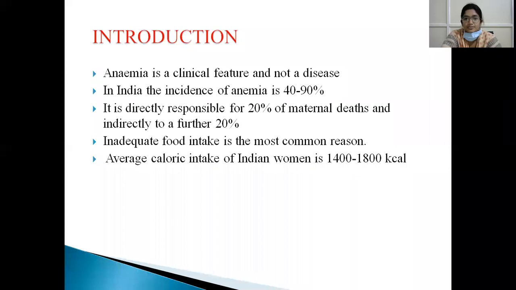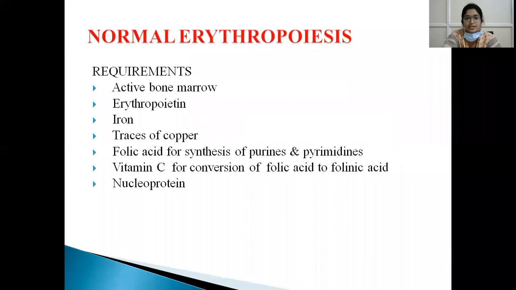Inadequate food intake is the most common reason, and the average caloric intake of Indian women is 1400 to 1800 kilocalories. So what is normal erythropoiesis? The requirement for normal erythropoiesis is active bone marrow, erythropoietin, iron and traces of copper, folic acid for synthesis of purines and pyrimidines, that is nucleotides for DNA synthesis, and vitamin C for conversion of folic acid to its active form, folinic acid, and nucleoproteins.